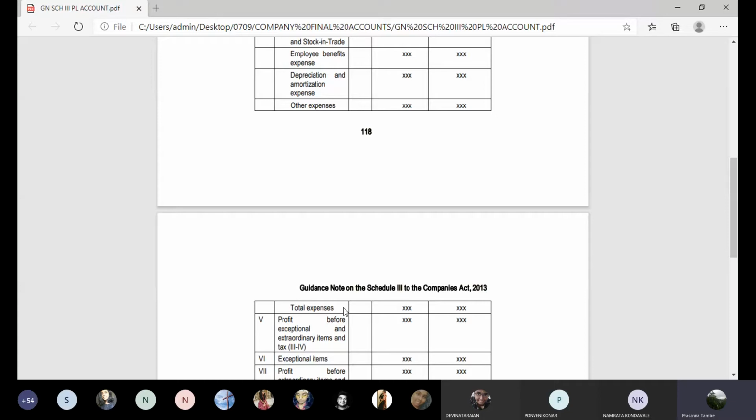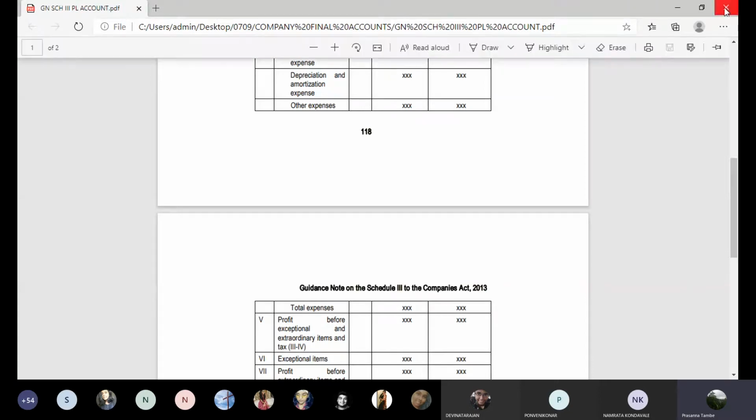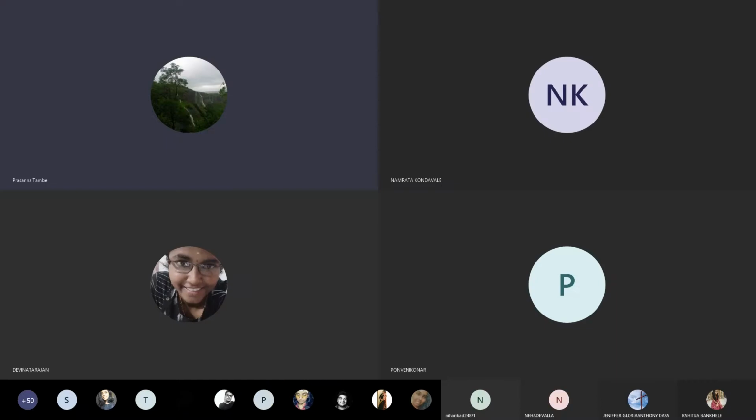Okay. So what we will do now is I will close this format and I will share the format for this particular sum, the profit and loss account. Apart from that format, we will have to create certain notes. So after the format is done, we will think of those notes and start plotting the information one by one in respective notes. Is the methodology clear to everyone? Modus operandi?